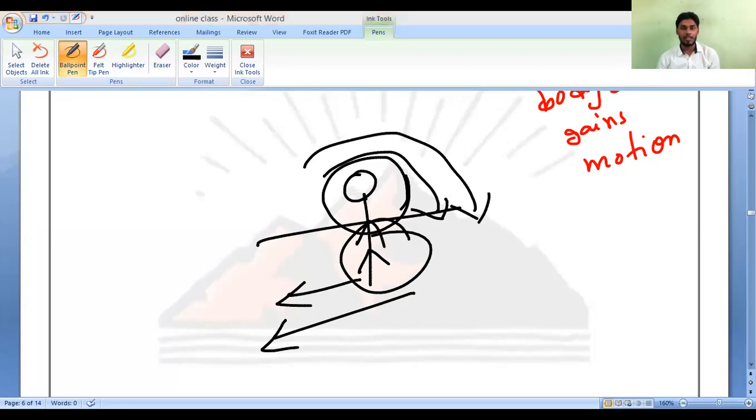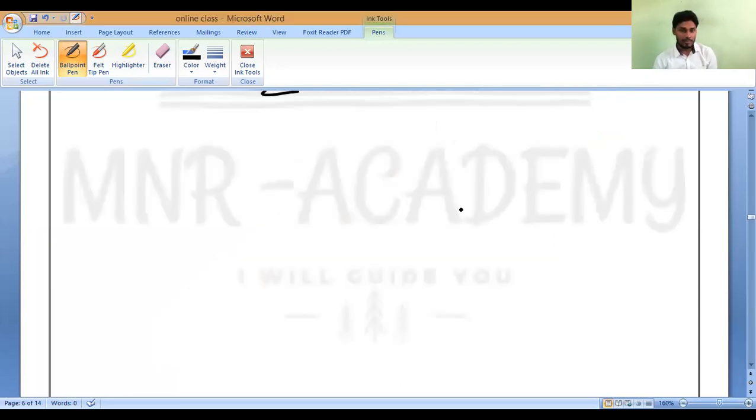Somebody will ask you, and by that time you have to explain very clearly. This is the first case, when the bus is moving from rest to motion. So we will fall in the backward direction. Is it yes or no?